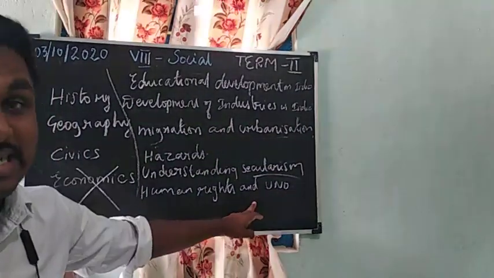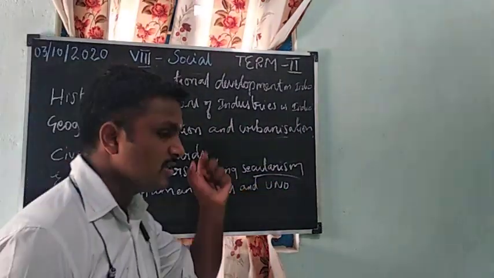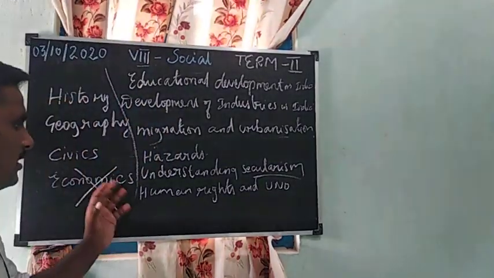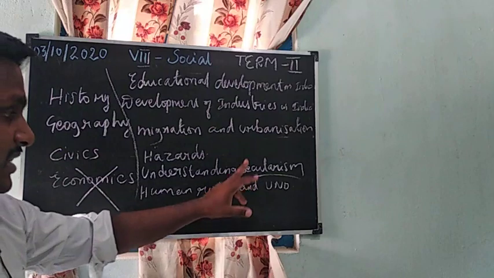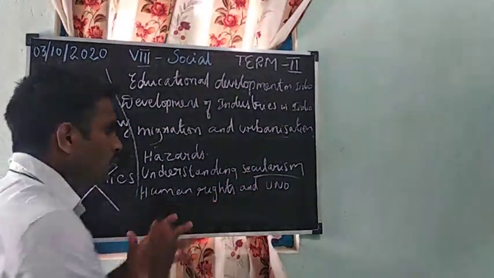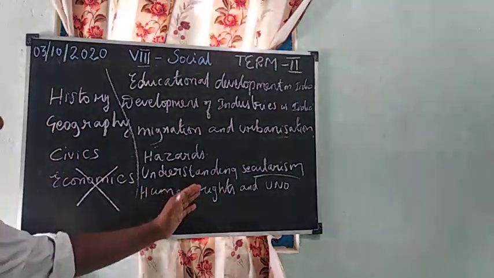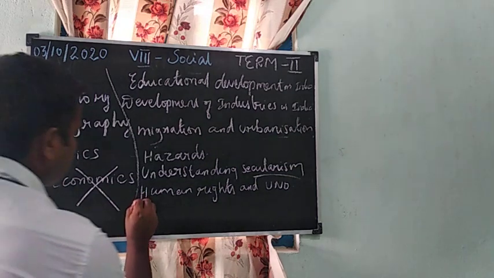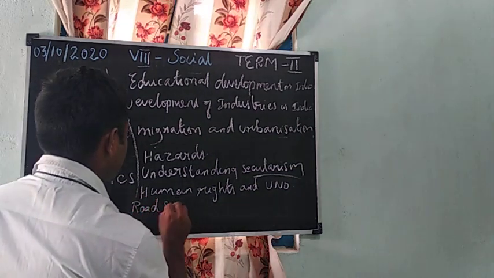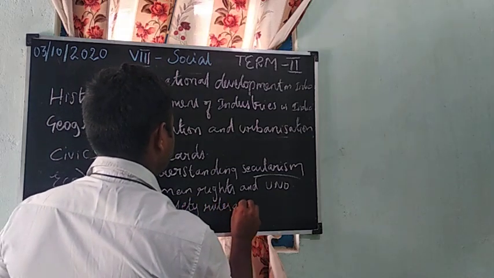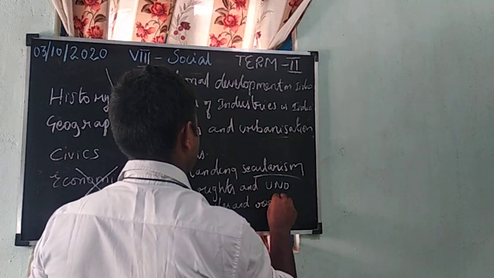More than 193 countries are members of this UNO, United Nations Organization. So this UNO provides rights to all human beings. So it is human rights and UNO. And the next lesson is road safety rules and regulations.